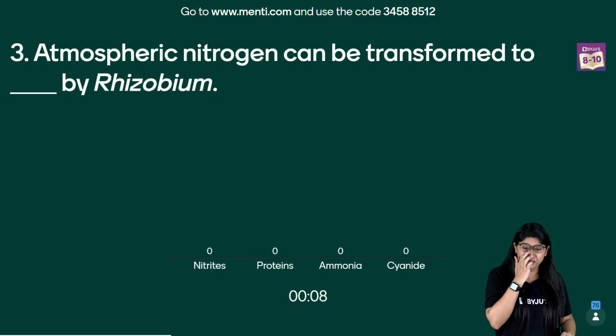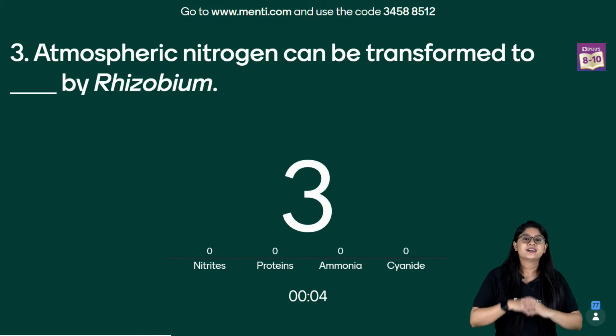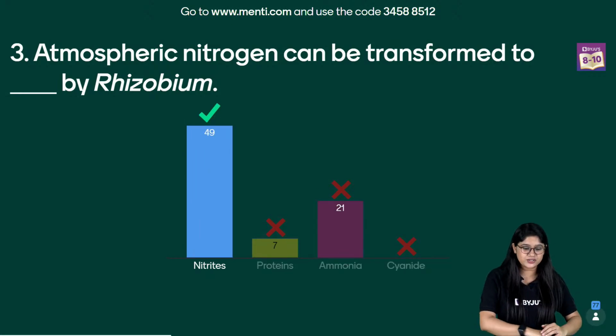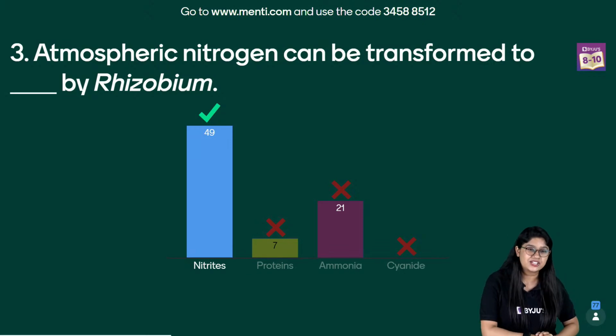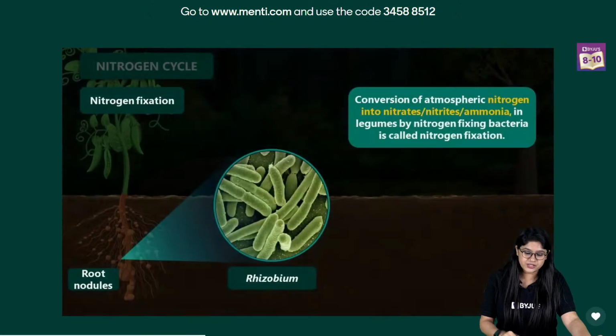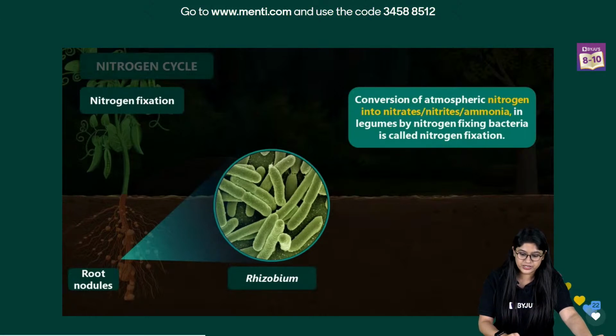I can see many of you are going away from the answer. But it's wrong, right? Very good, everyone. So we have the correct answer. Initially, I thought that you were going away from the answer, but now all of you are back on track. So the correct answer over here is the nitrite, and 49 of you have voted for the correct answer. Very good, everyone. So we have this information with us, right? It will be getting converted into this. Very good.